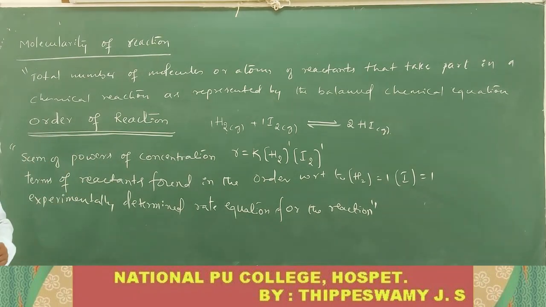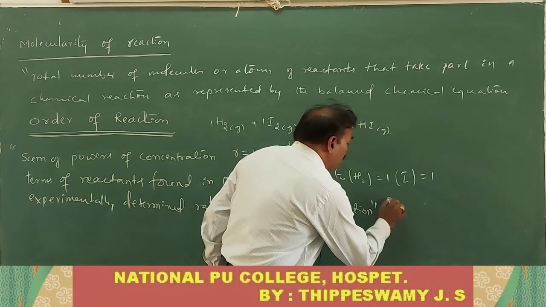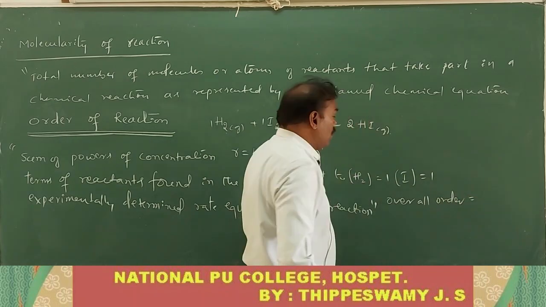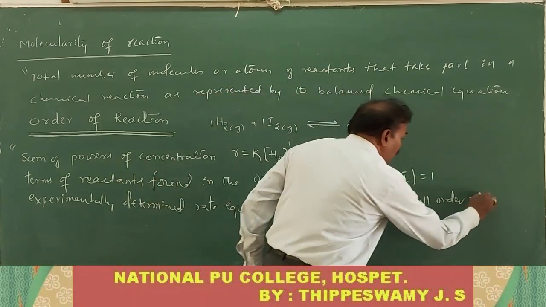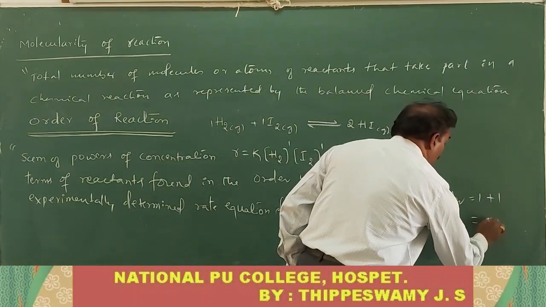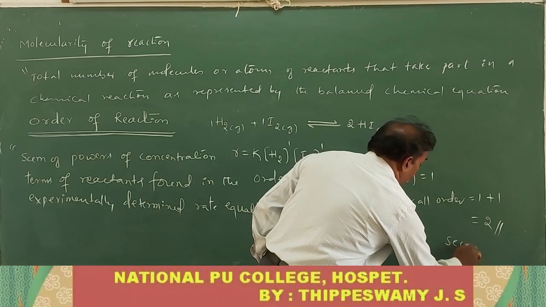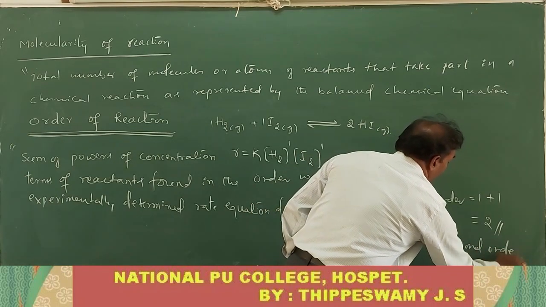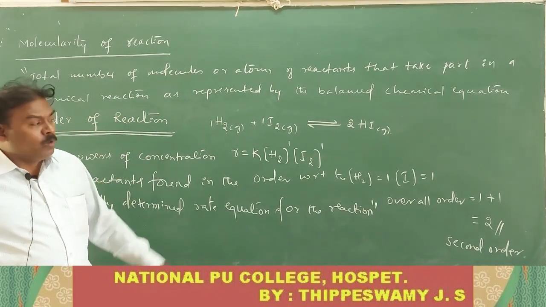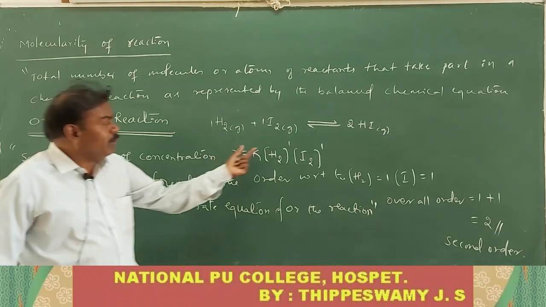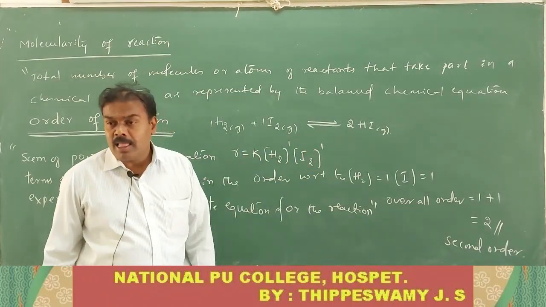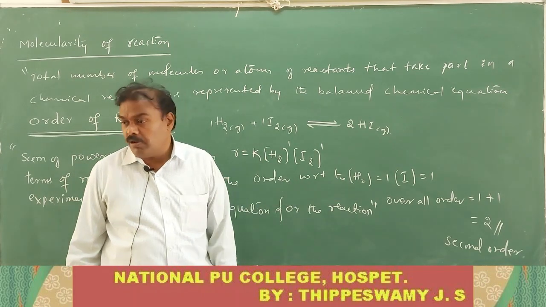This is called order. Now you tell me what the overall order of the reaction is. Order with respect to hydrogen is 1 and order with respect to iodine is also 1. This is equal to 2. The reaction is said to be second order. What is order? It is a sum of the powers. Here 1 plus 1 is equal to 2. The reaction is said to be second order kinetics.